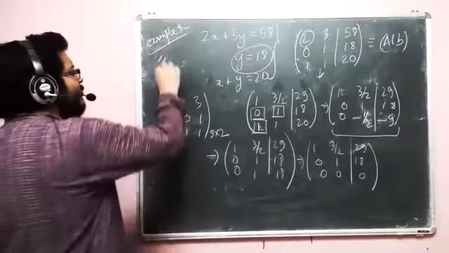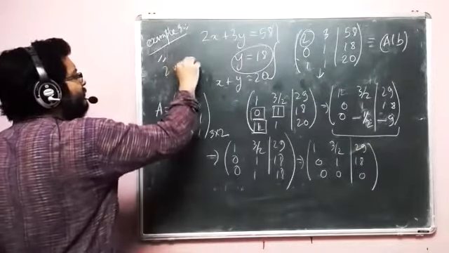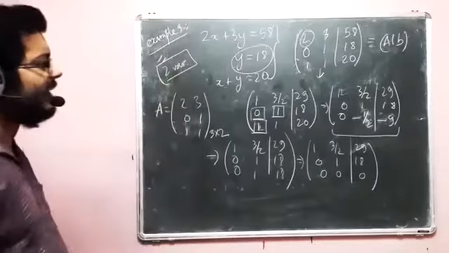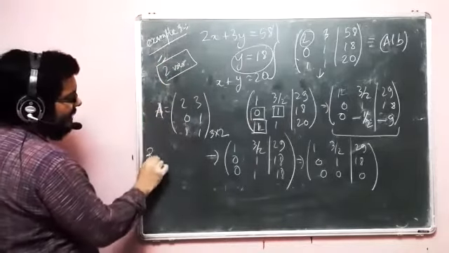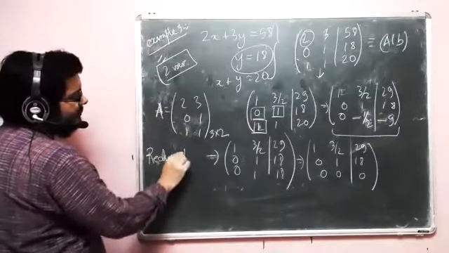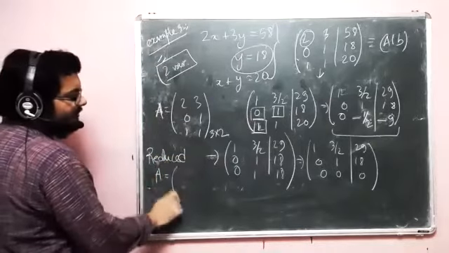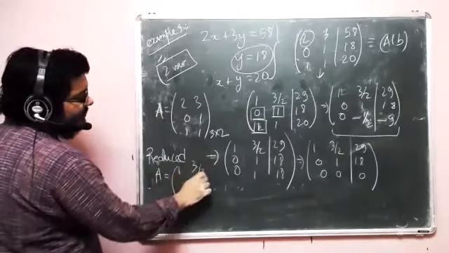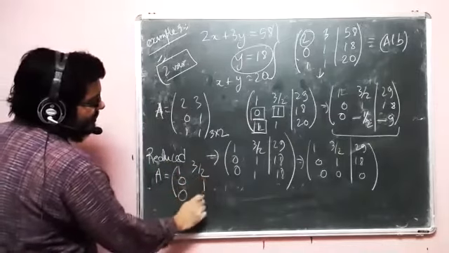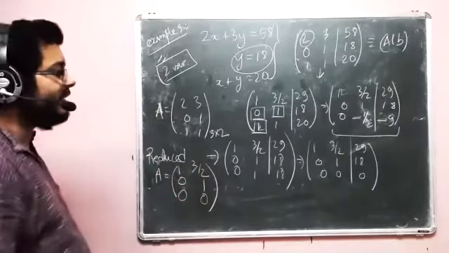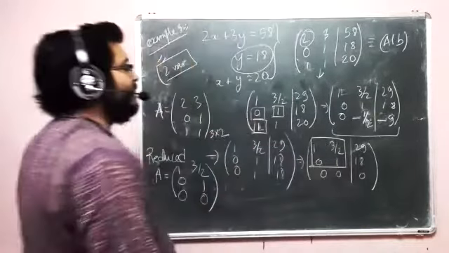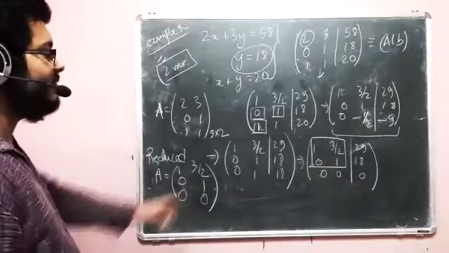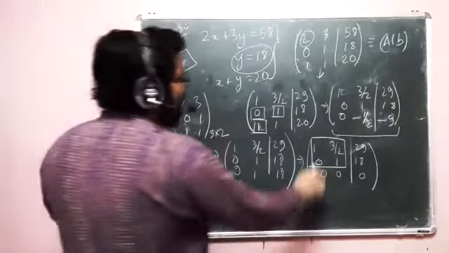So I had two variables, right? And at the end of the day, the reduced A that I have got is 1, 3 by 2, 0, 1, 0, 0. Right? And as you can see, here I have 1 in the diagonal 2, 1.